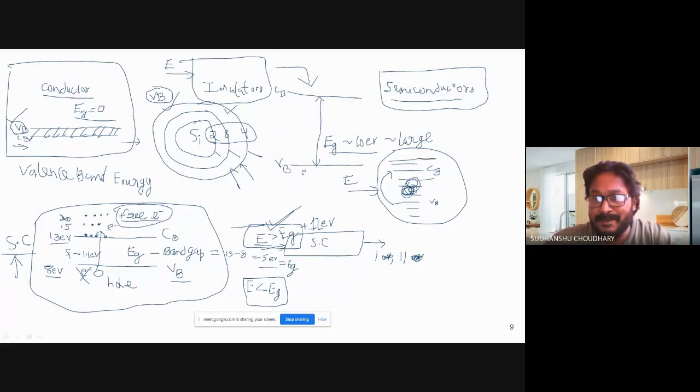The level after which an electron leaves the semiconductor or a material is called the vacuum energy level. That is called E vacuum. This is called ECB or EC, and this is EV, that is valence band energy. So vacuum is the energy level after which it will leave the semiconductor. Yeah, anything else?